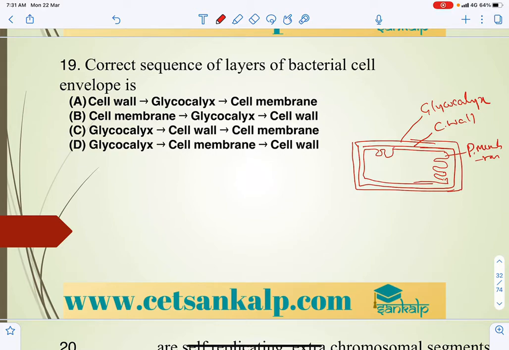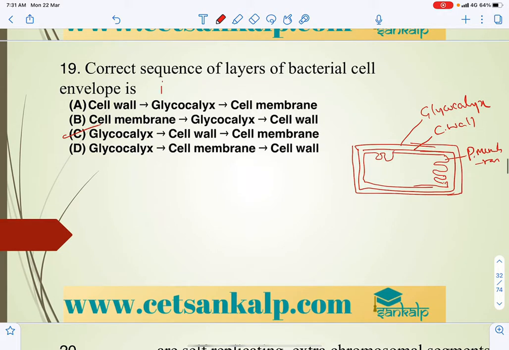So the correct sequence of the layers of the bacterial cell envelope is glycocalyx, next cell wall, and cell membrane. Here we can also say from outside to inside. Whenever the question asks for the sequence of layers, it is better to take inside to outside.